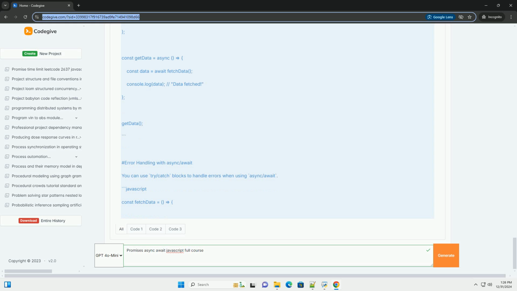Let's say we want to fetch user data from an API. We can use async/await to make our code cleaner. JavaScript. const fetchUserData = async (userId) => { try { const response = await fetch(`https://jsonplaceholder.typicode.com/users/${userId}`); if (!response.ok) { throw new Error(`HTTP error!